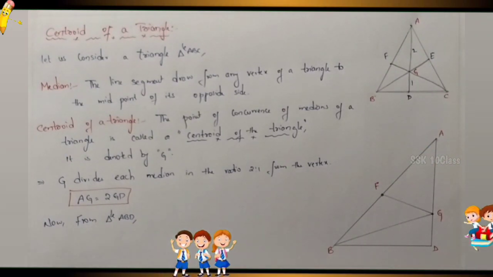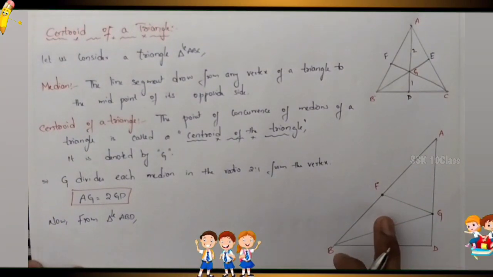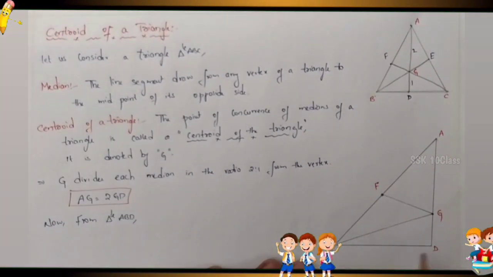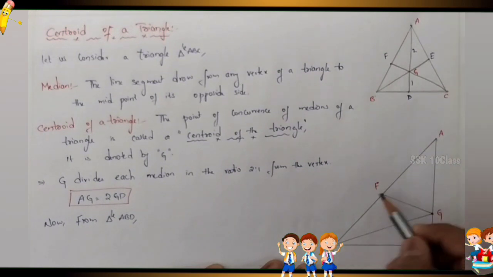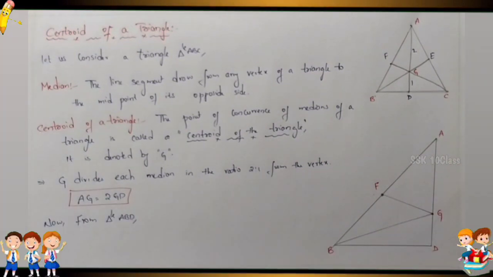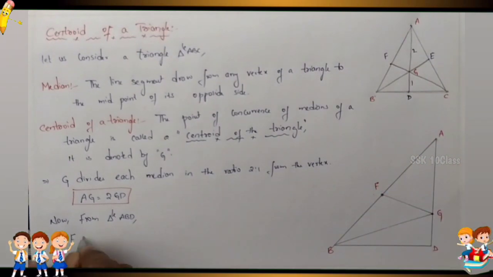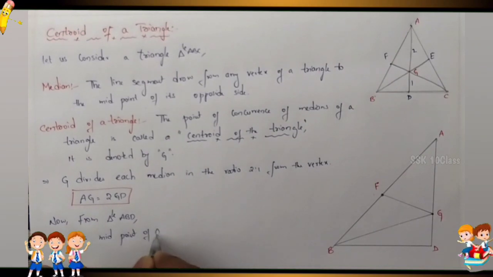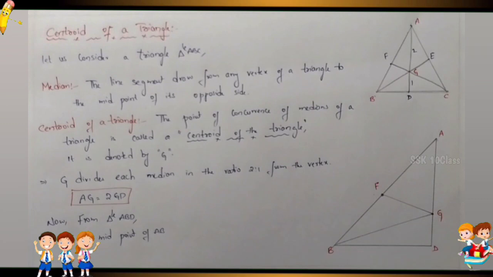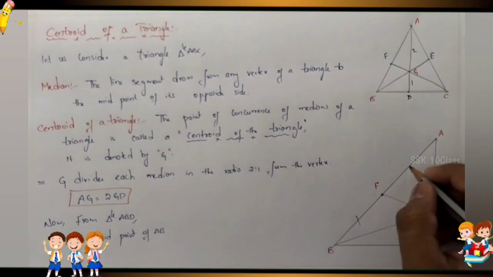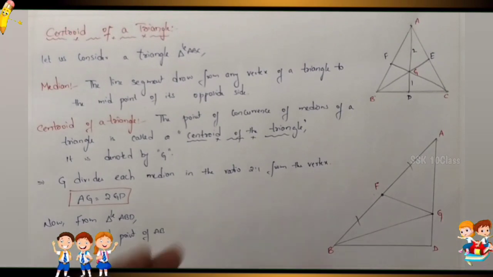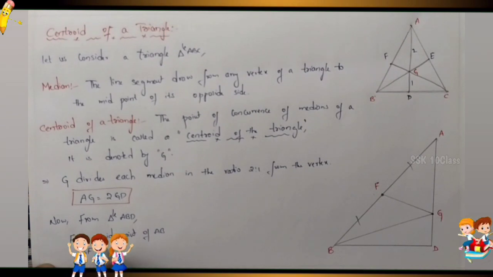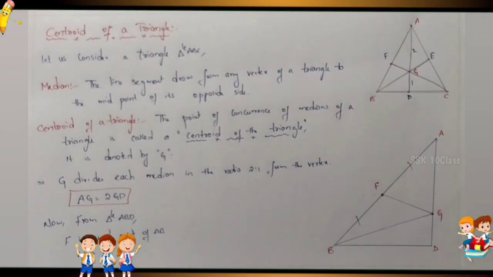Now if you observe again, from triangle AFG, for example, writing here, F is the midpoint of AB. So what can you write here? BF equals AF. So both are equal, yes or no? Half of the part is equal. You can write BF equals FA. So these are equal.